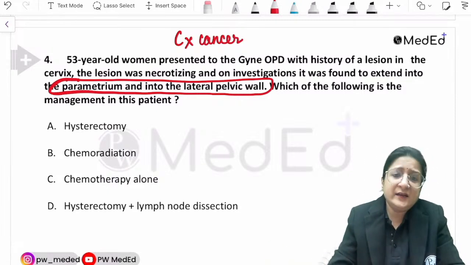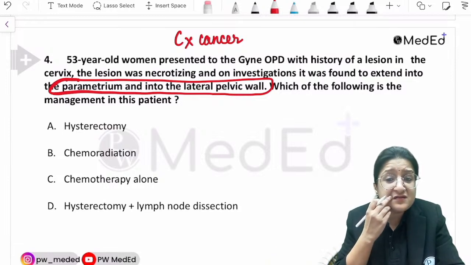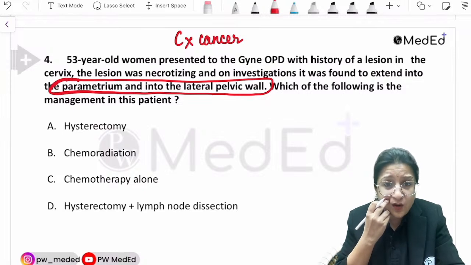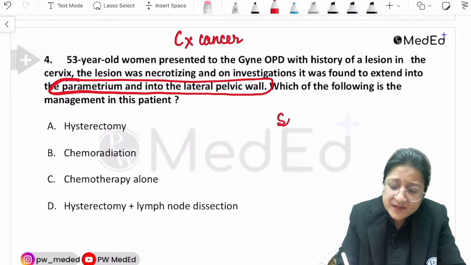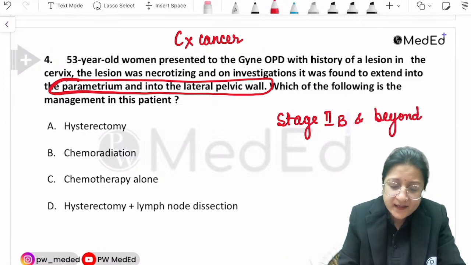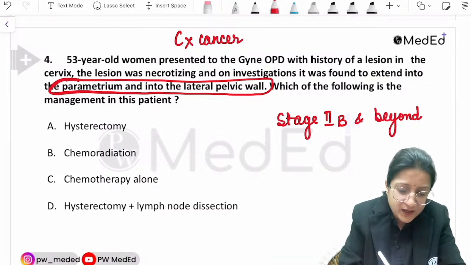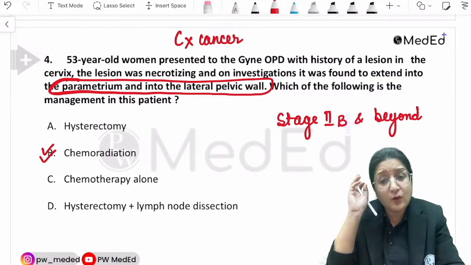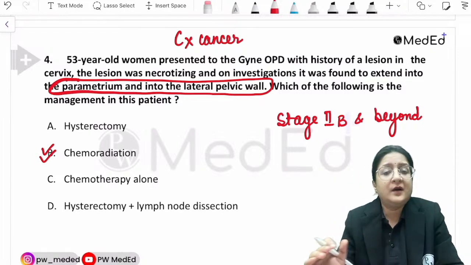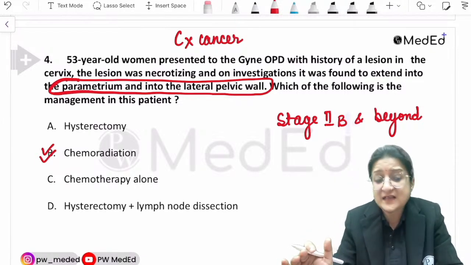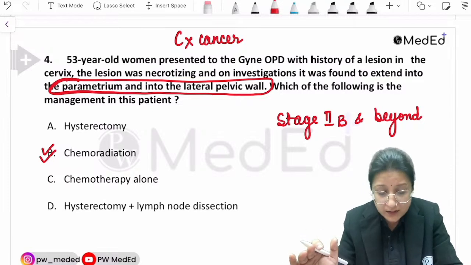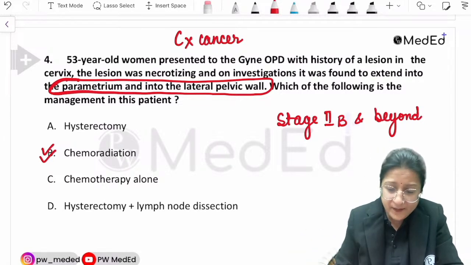So what did I tell you? I discussed gynae cancers with you a couple of days before the exam, right? So the moment it becomes stage 2B and beyond, it is chemoradiation. So straightforward, and this is also a repeat question, mind you. Recently in the last 5 years, this question was asked. So chemoradiation is the answer.